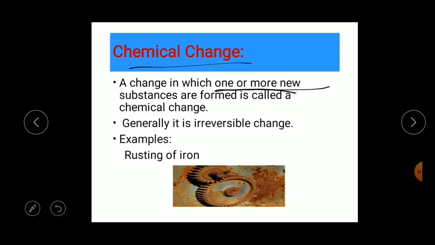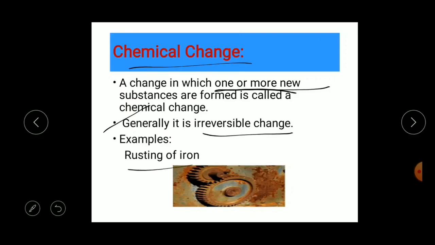But in the chemical change, we will get one or more new substances after the change takes place. These changes are generally irreversible changes. Irreversible changes means a change which cannot be reversed, right?